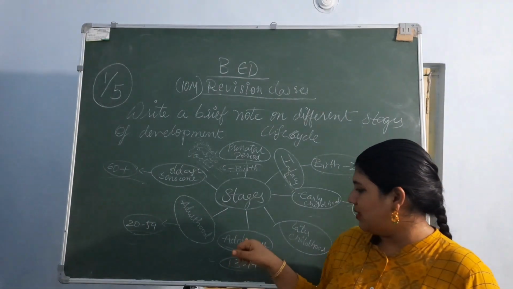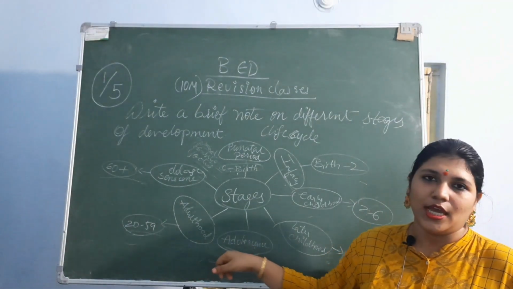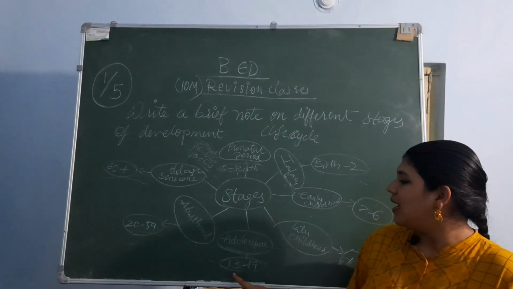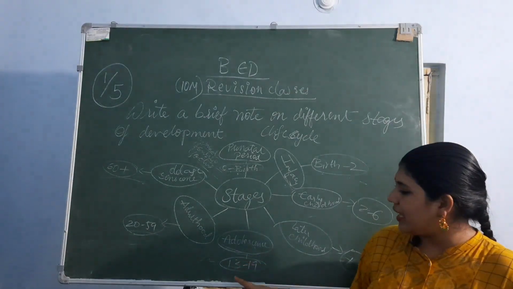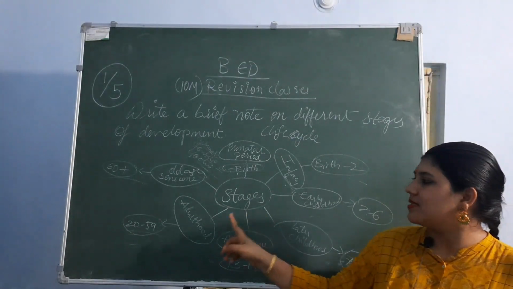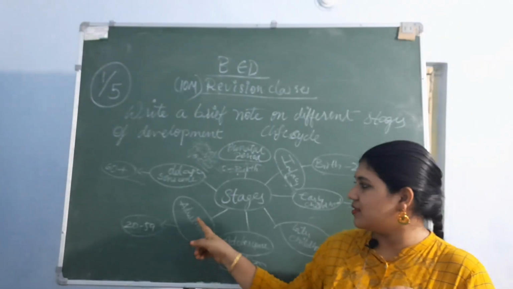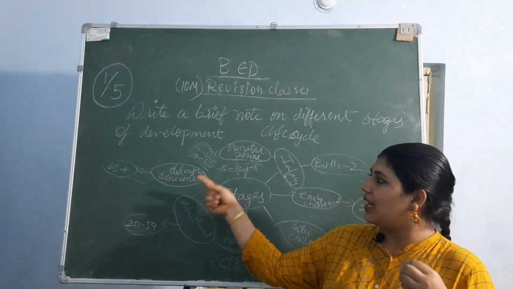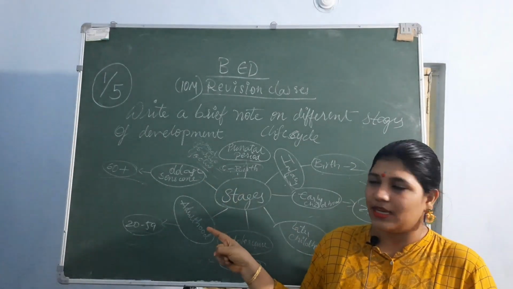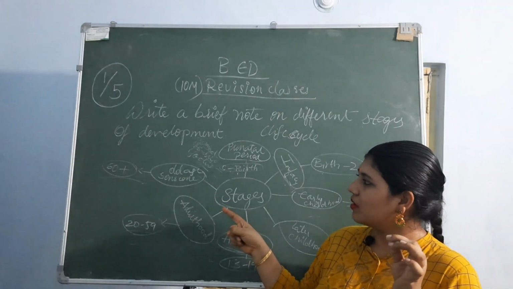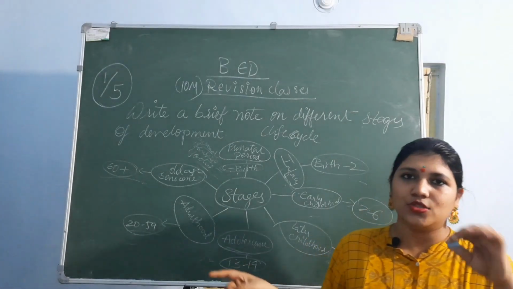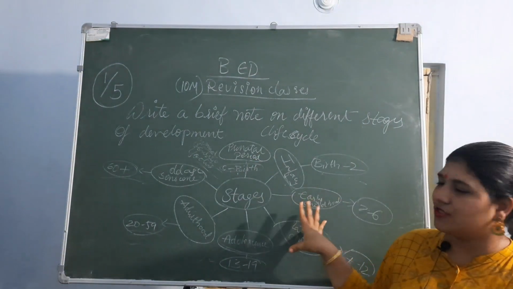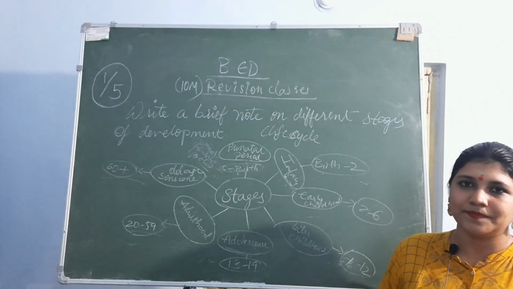Then they reach adolescence. It is the onset of puberty to the period of adulthood. The in-between period is called adolescence, and that ranges from age 13 to 19. And adulthood starts from the age of 20 to 59, and then the last, old age or the senile age, is characterized from age 60 to 60 plus till the death. Okay, these are the different life stages of the human cycle.